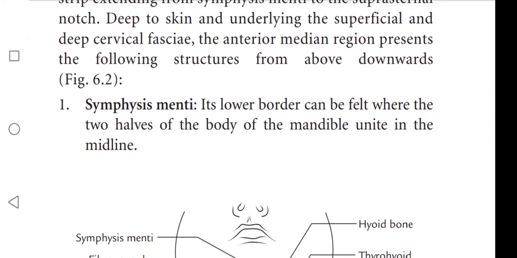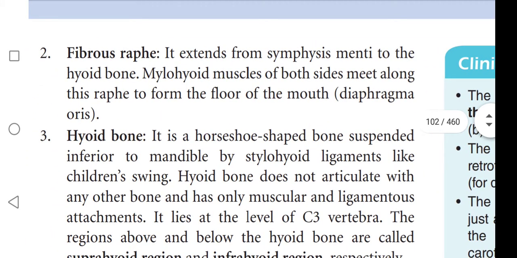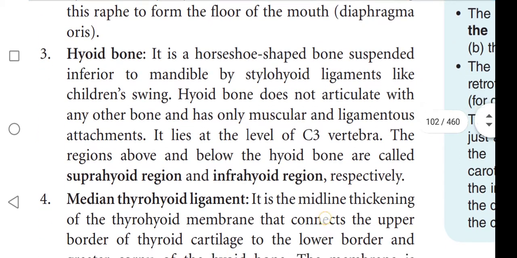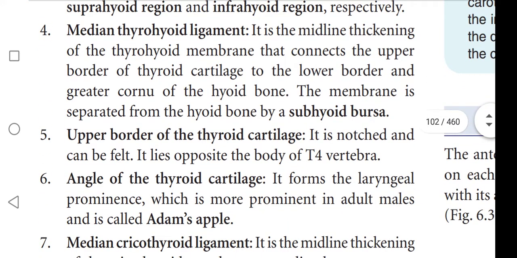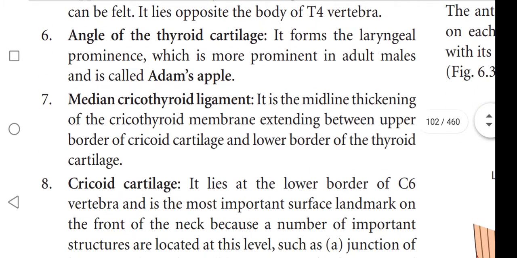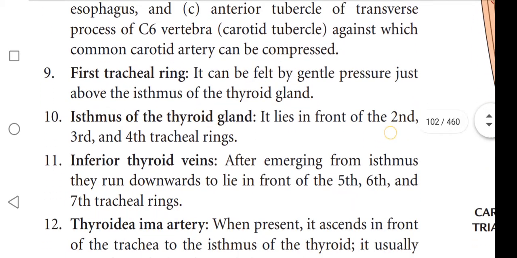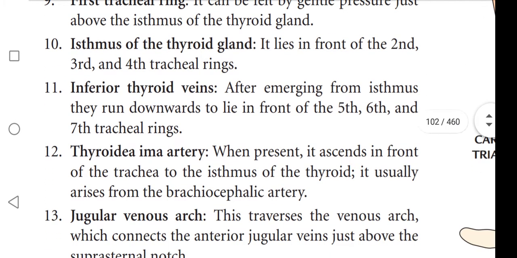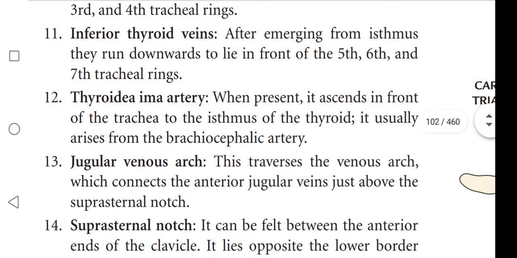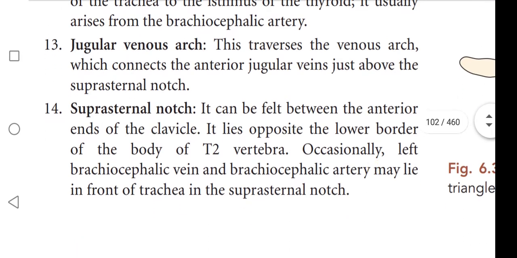First, symphysis menti, fibrous raphe, hyoid bone, median thyrohyoid ligament, upper border of the thyroid cartilage, angle of the thyroid cartilage, median cricothyroid ligament, cricoid cartilage, first tracheal ring, isthmus of the thyroid gland, inferior thyroid veins and thyroidea ima artery, jugular venous arch and suprasternal notch.